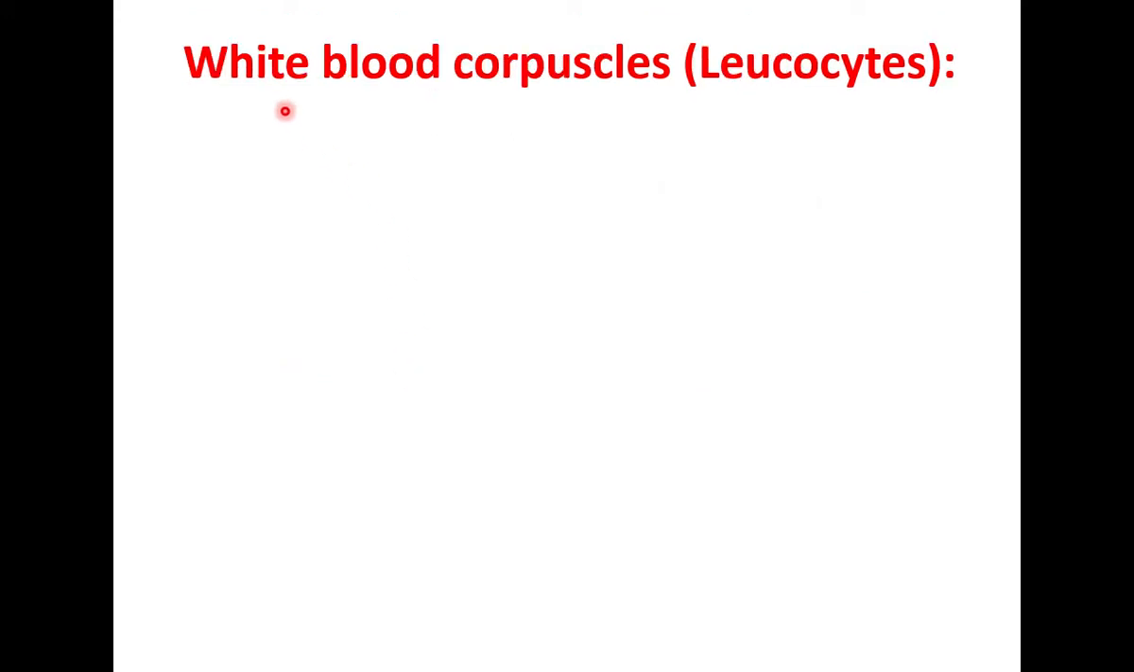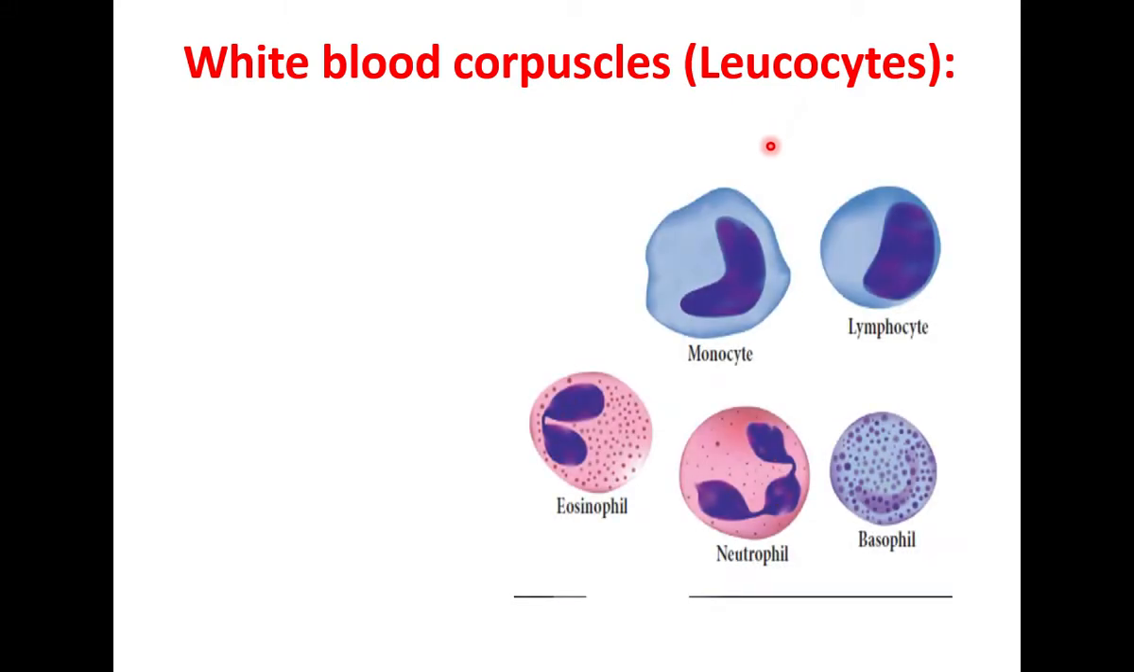WBCs are called leukocytes. WBCs are white blood cells. Leucos means white. There are 5 types of WBCs. They are eosinophils, neutrophils, basophils. These 3 types have granules in the cytoplasm. Granules are small particles. So these 3 types of white blood cells are granulocytes. The monocytes and lymphocytes have no granules. So these 2 are agranulocytes.